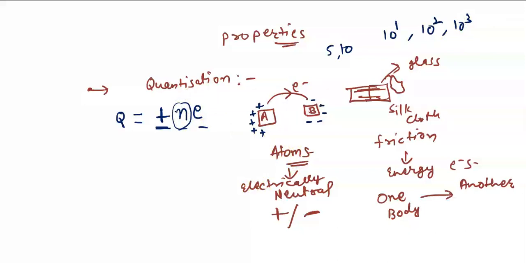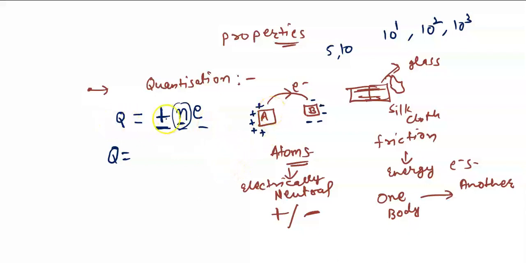Agreed? And due to that, what will happen? This n stands for the number of electrons. It is an integral number. So you can write Q = ±n e, that is positive or negative, n times e. This is what is called quantization of charge.